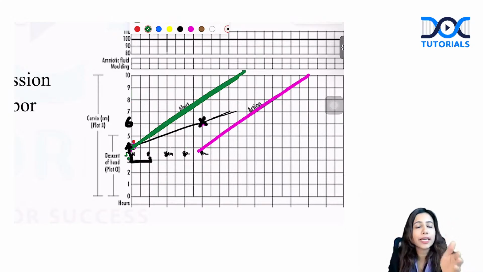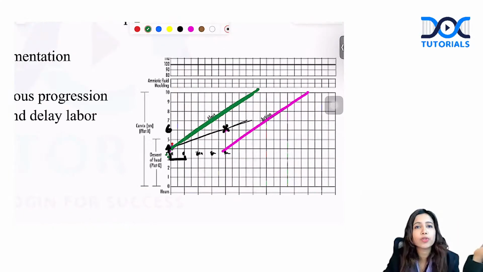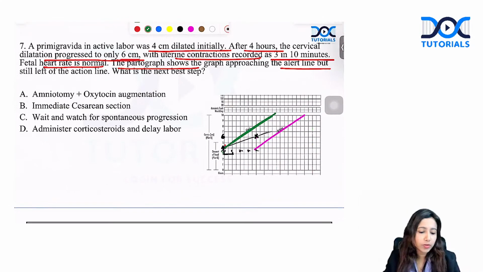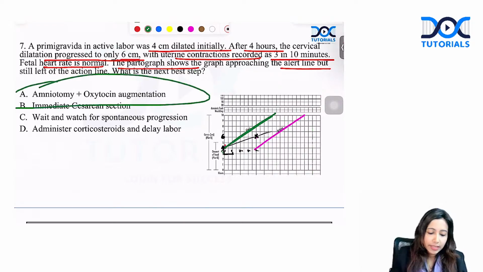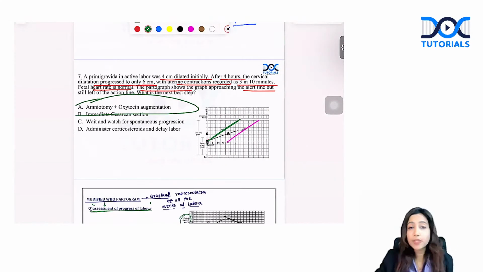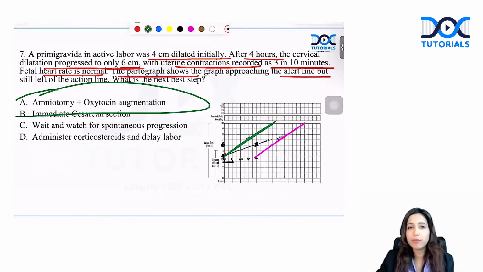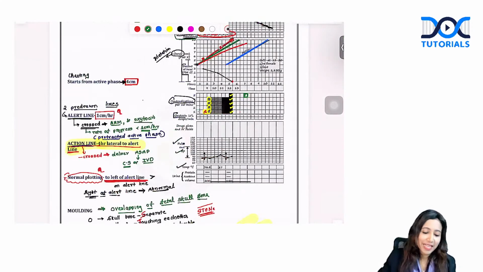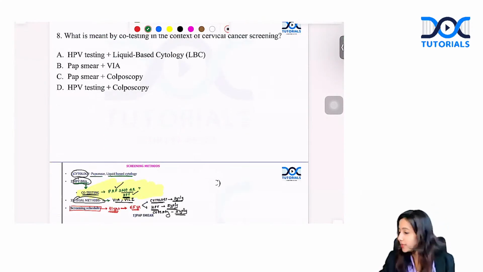Also, her dilatation is less than 1 centimeter per hour. She only progressed 2 centimeters in 4 hours. This is protracted active phase. We are going to do ARM followed by oxytocin. Yes, that's the answer to the question. If the next time they give ARM, amniotomy, separately as well, you are going to choose ARM first in such scenarios. All right, let's go to the next question.